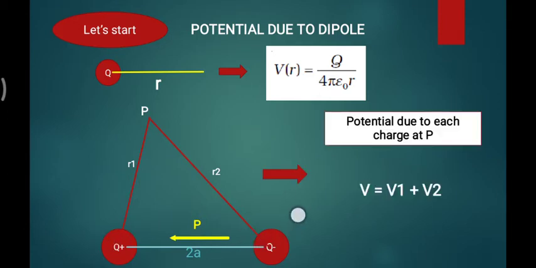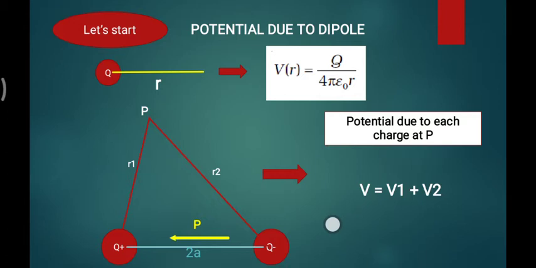The potential due to each charge at P: here we have two charges, so the potential due to the first charge is V1, and the potential due to the second charge is V2. The electrostatic potential also obeys the superposition principle. As we saw with the electric field, the field generated by one charge plus the field generated by the second charge gives the overall field as the sum of them.